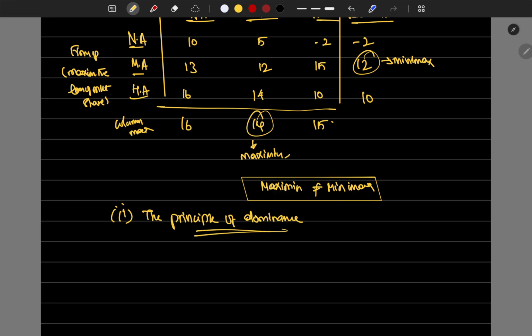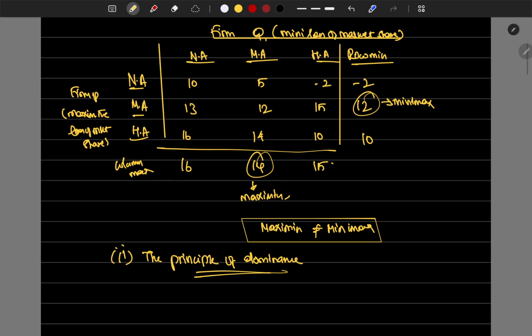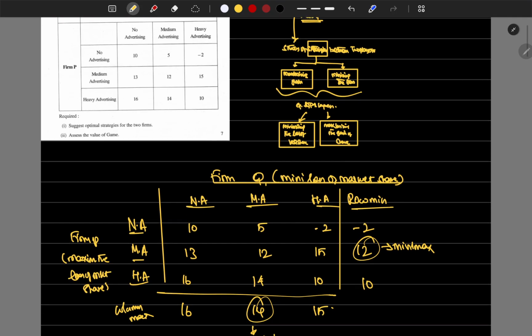Principle of dominance means we find which strategy is not effective. In this, which strategy for firm Q is not effective, and which strategy for firm P is not effective, that we are going to find.